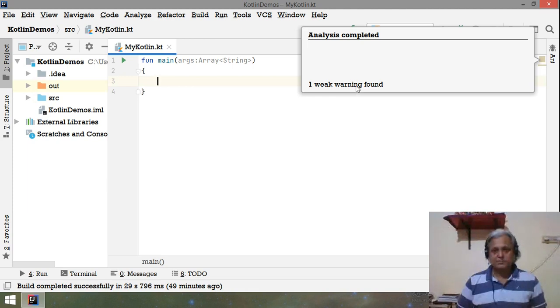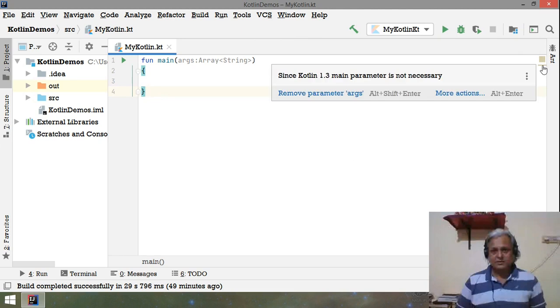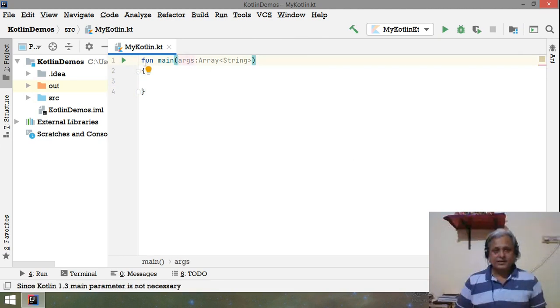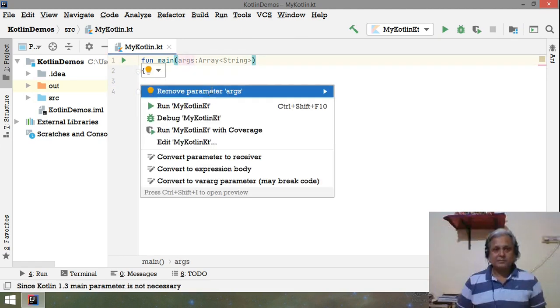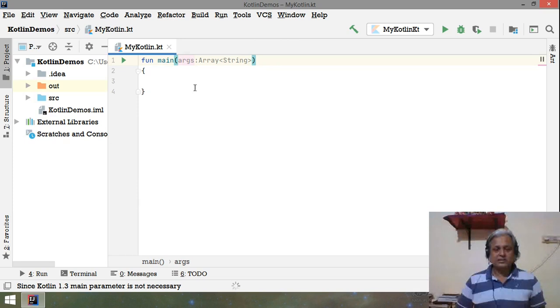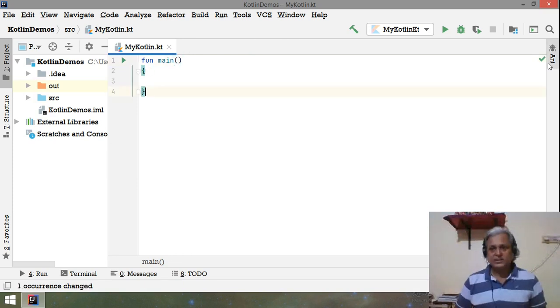It's not a strong warning, but after all a warning is a warning. It says to remove the parameter args. So now I removed it, and this is a green tick, meaning everything is perfectly fine.